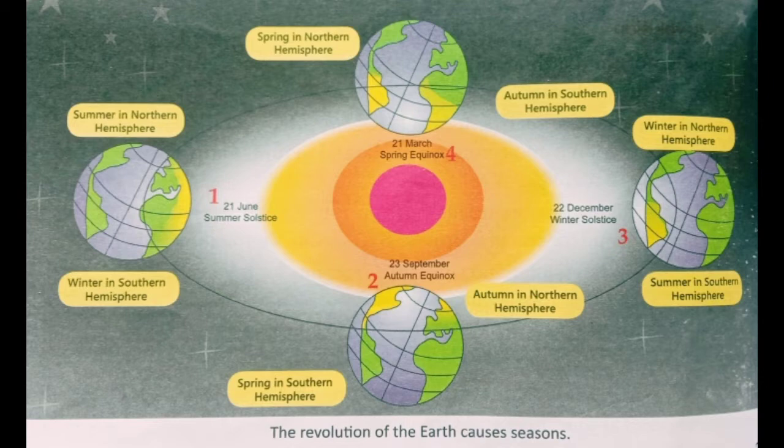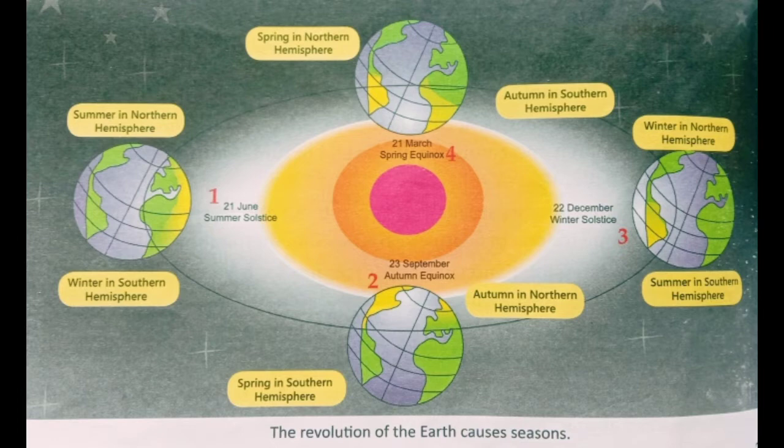At this time, the sun directly faces the Tropic of Cancer in the northern hemisphere. This is known as the summer solstice. 21st June is the longest day in the northern hemisphere and the shortest day in the southern hemisphere. Point number 3 in this diagram shows the position of the earth on 22nd December when the northern hemisphere is tilted away from the sun.